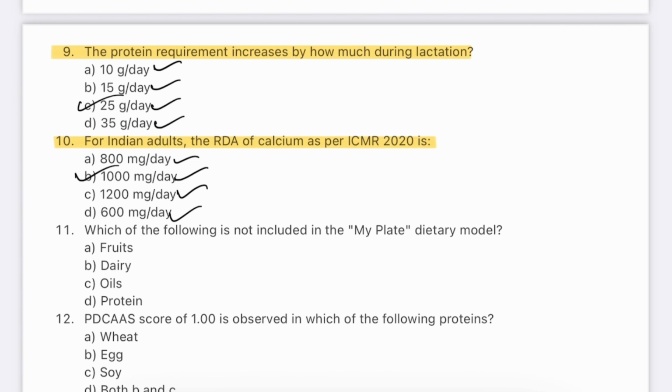Calcium is essential for bone health, muscle contraction, and blood clotting. The ICMR increased the RDA to 1000 mg per day for adults to prevent osteoporosis and deficiency. This is particularly important for women as bone mass declines post-menopause. Dietary sources include milk, curd, leafy greens, and fortified foods.